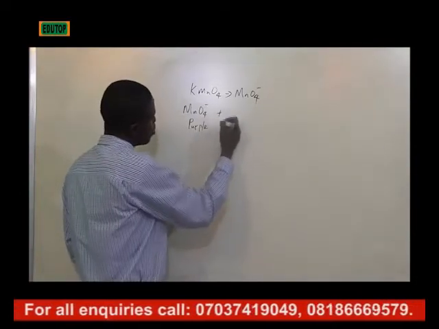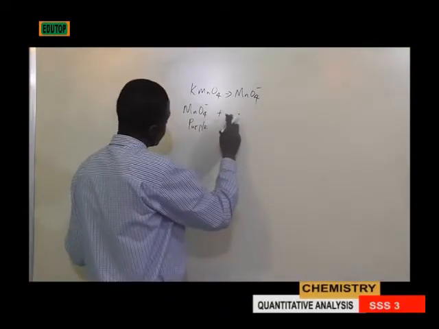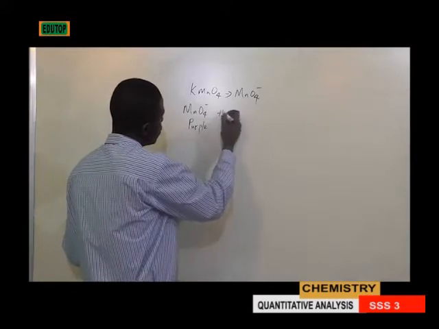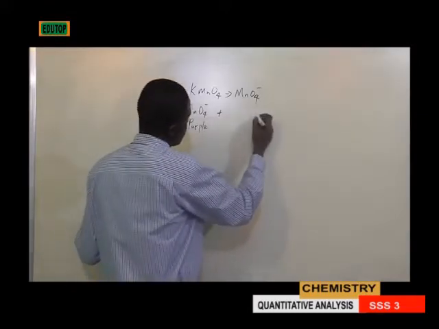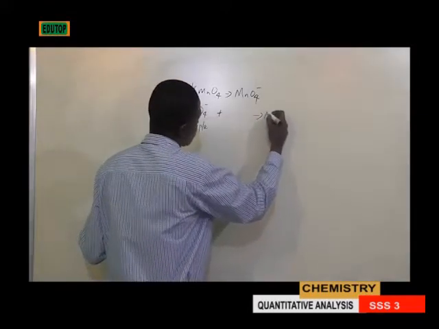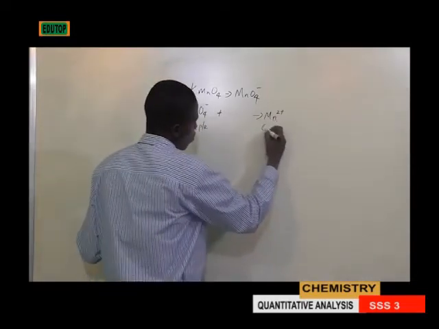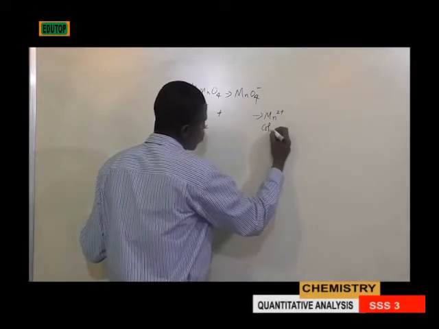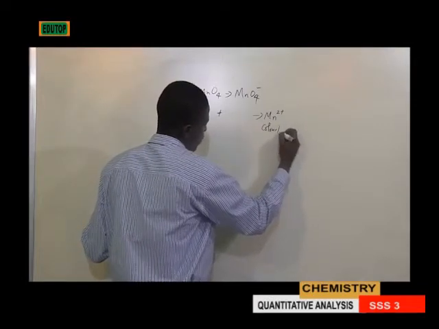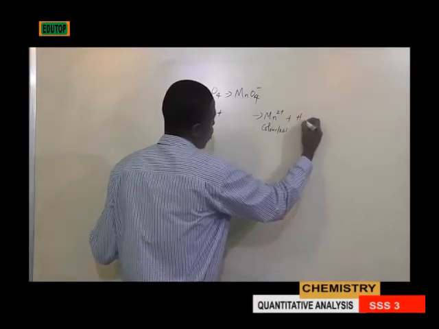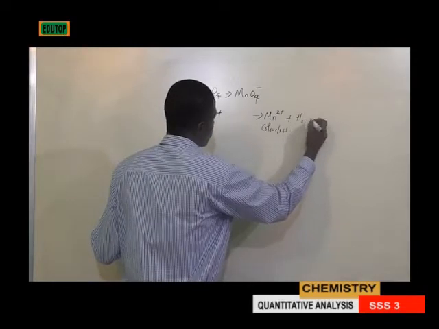When it is introduced into a reducing agent, it becomes reduced to manganese 2 ion, which is colorless, along with other byproducts.